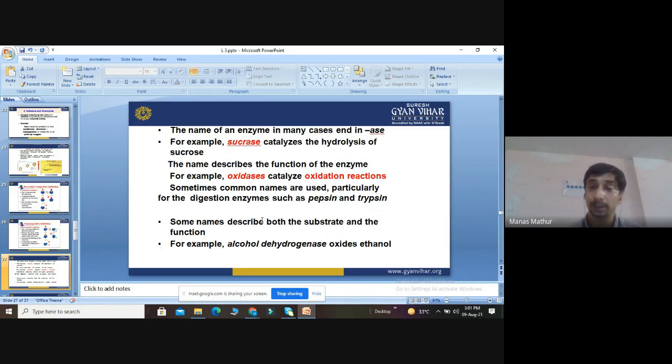So every enzyme name ends with ASE, and by the name we can identify the reaction they are catalyzing. Lactase will cause the hydrolysis of lactose. Sucrase will catalyze the hydrolysis of sucrose. Oxidase will catalyze the oxidation reaction.